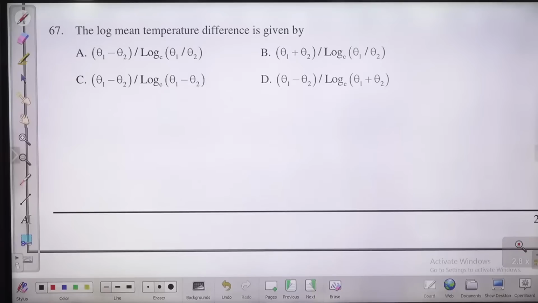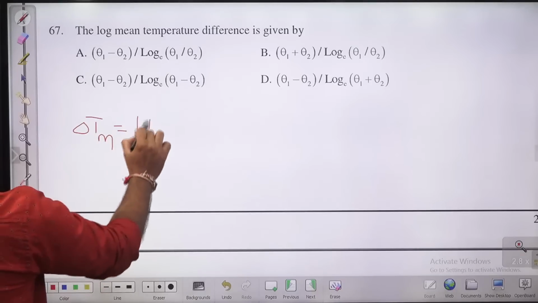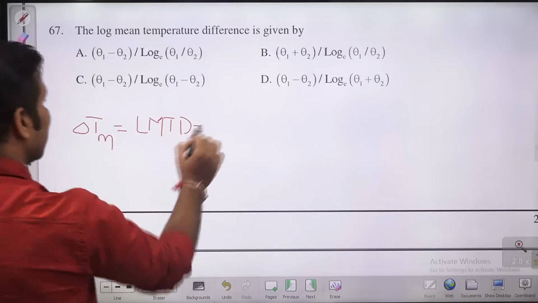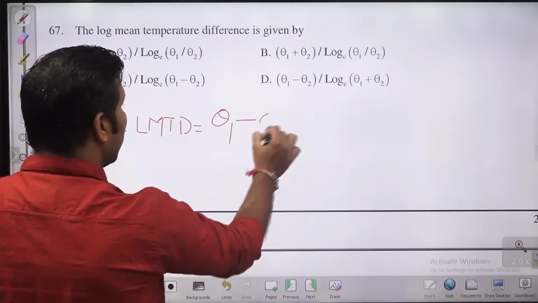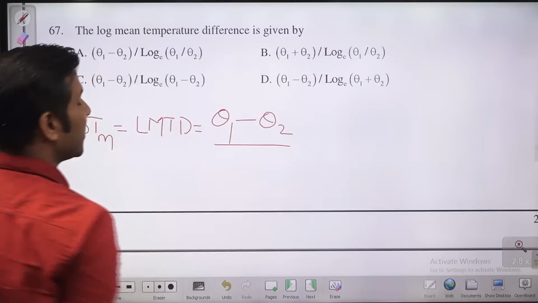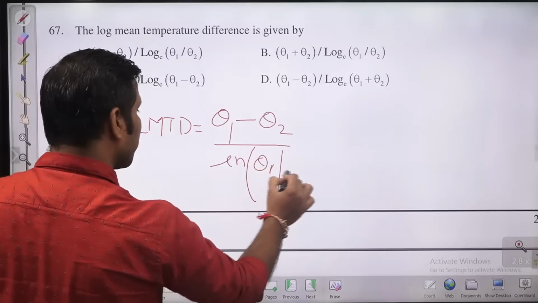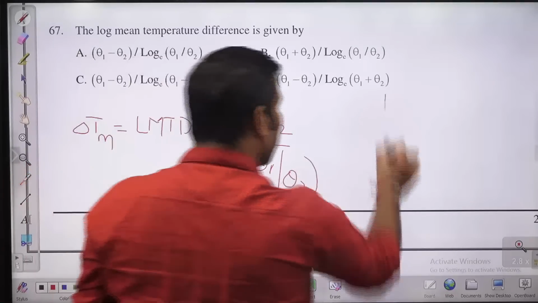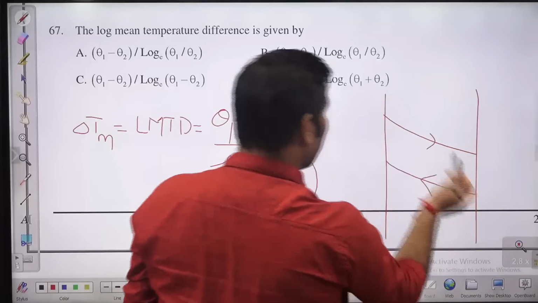What is LMTD? LMTD is nothing but the logarithmic mean temperature difference. For a heat exchanger, it is the temperature difference between hot and cold at x equal to 0, minus the temperature difference between hot and cold at x equal to L, divided by ln of theta 1 by theta 2. So what is theta 1? Let me take the case of a counterflow heat exchanger.